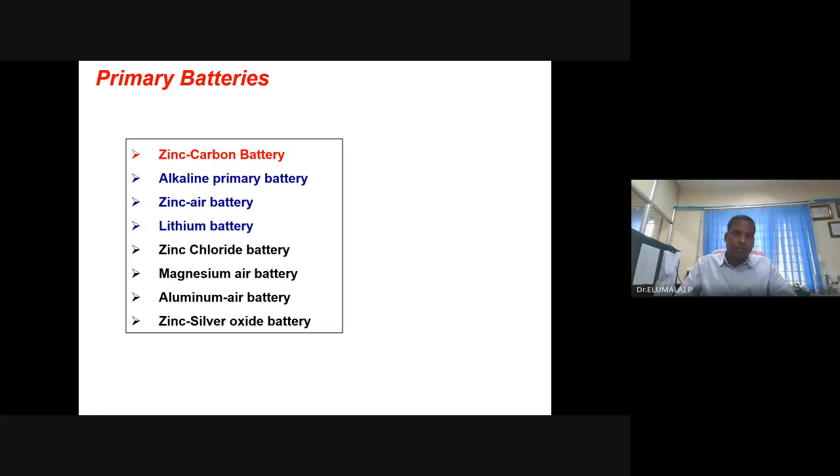You cannot make it rechargeable. Basically, the discharge reactions taking place are not possible to reverse by applying a potential or current. Their kinetics and thermodynamics do not favor it. Hence, it becomes a non-rechargeable battery.